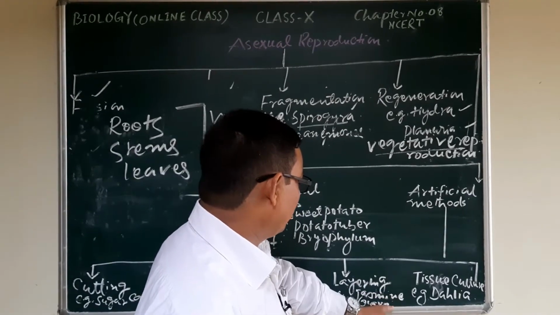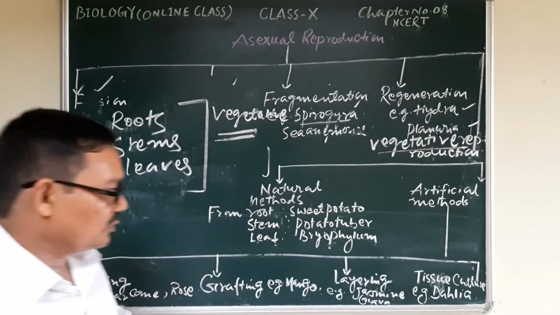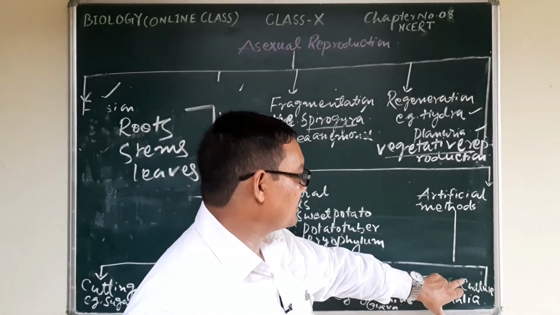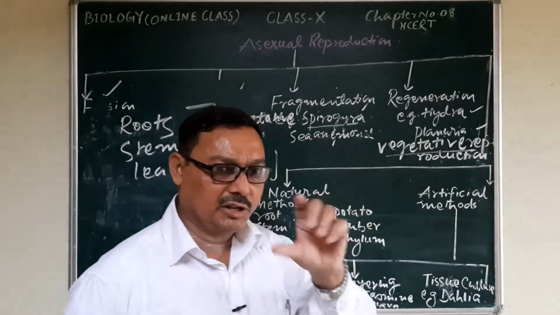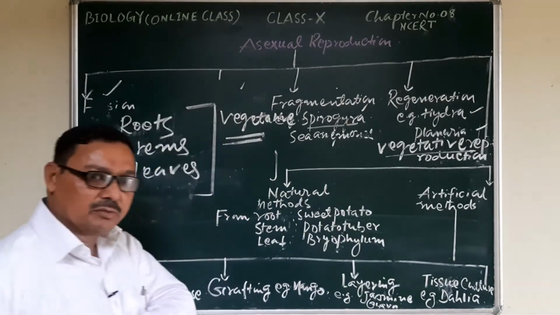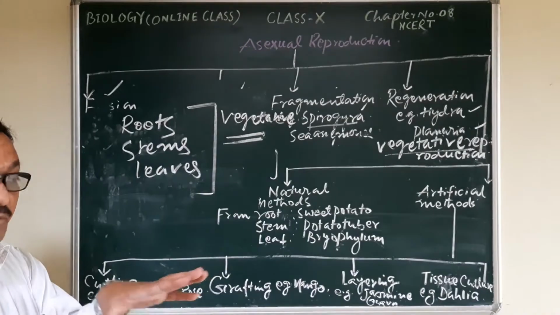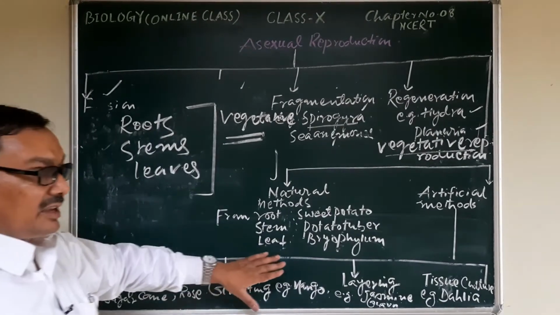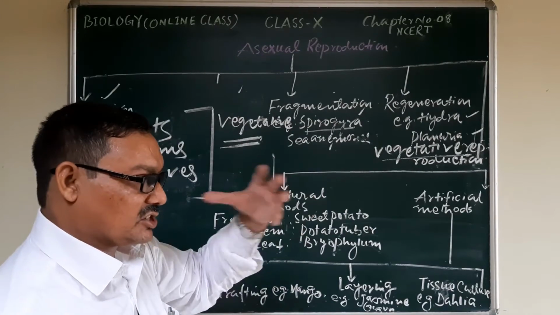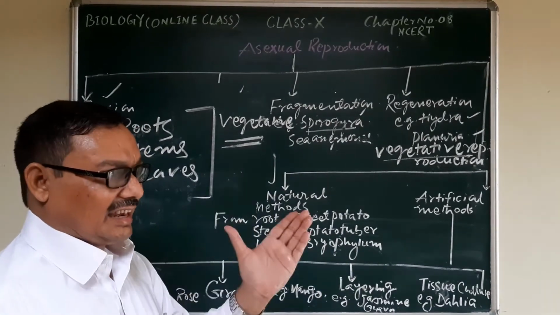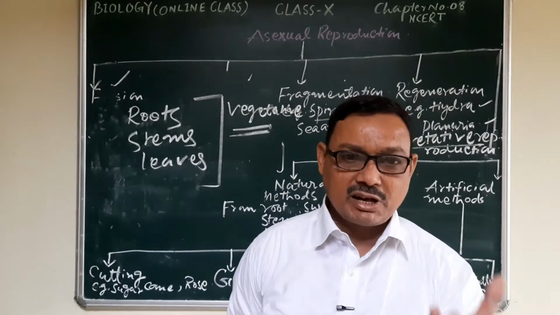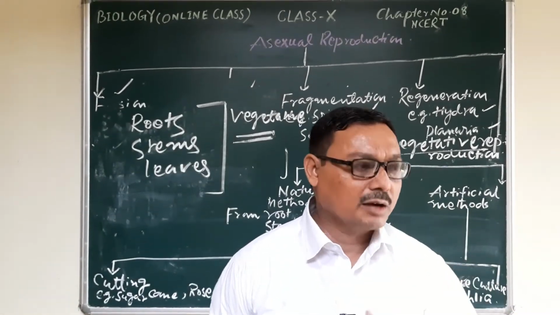Here the examples are jasmine and guava. And then tissue culture, where growing pieces like shoot tips and buds are taken from the plant body and cultured in an aseptic medium, free from microorganisms. After a callus forms, the first formation of cells from that part, the callus is transferred to another culture medium with growth regulators like phytohormones.